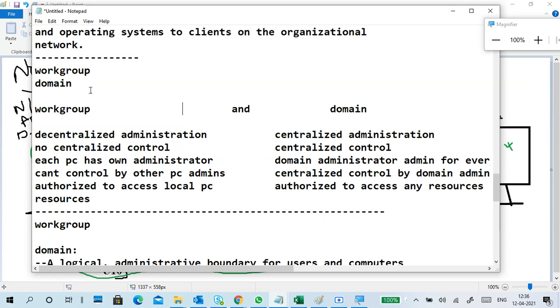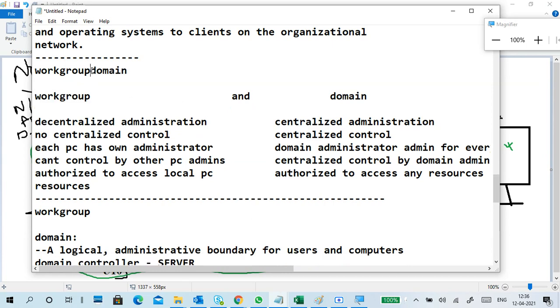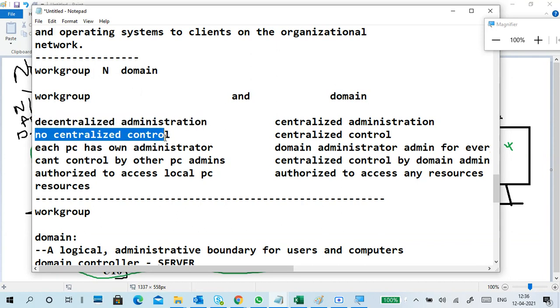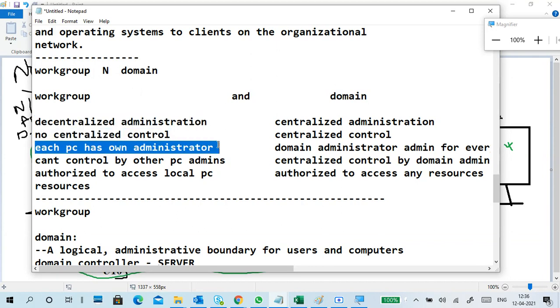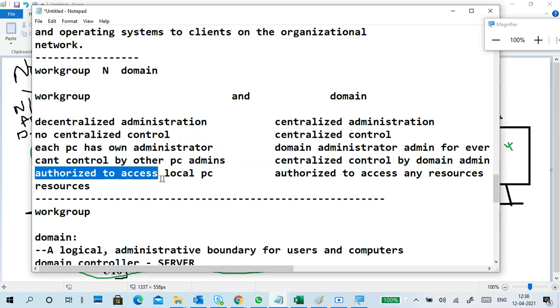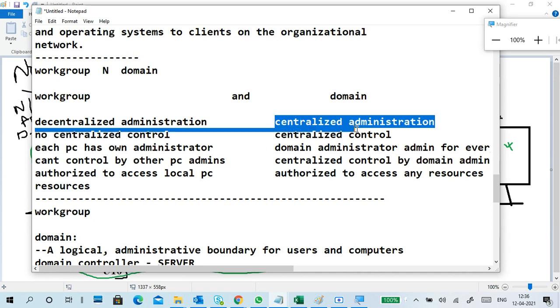That's why I spent this much time on work group and domain. So what is a work group? A work group is a decentralized administration, with no centralized control. Each PC has its own administrator, which cannot be controlled by other PC admins, and is authorized to access the local PC and local resources only. A domain is a centralized administration, meaning a central PC will control everything.